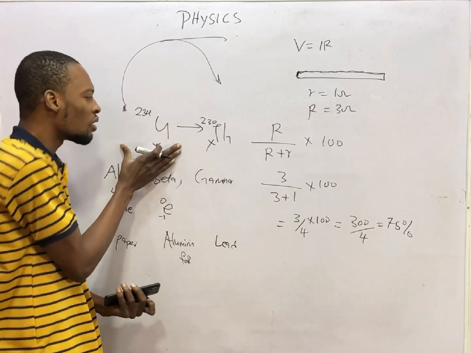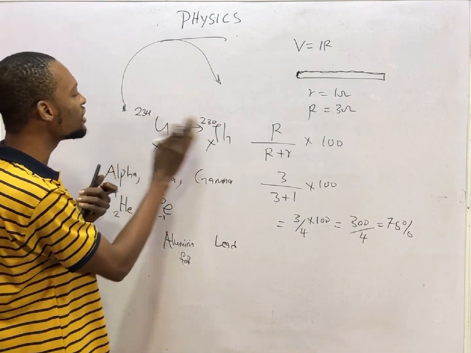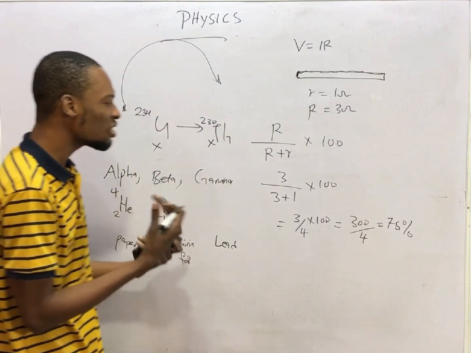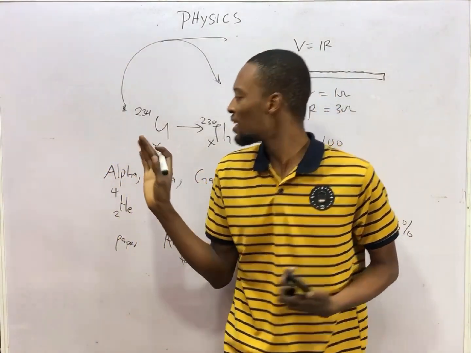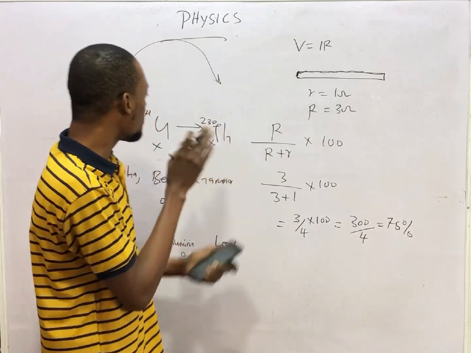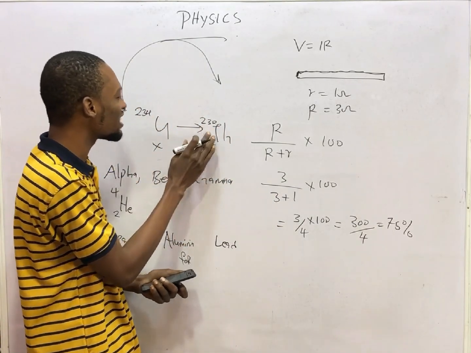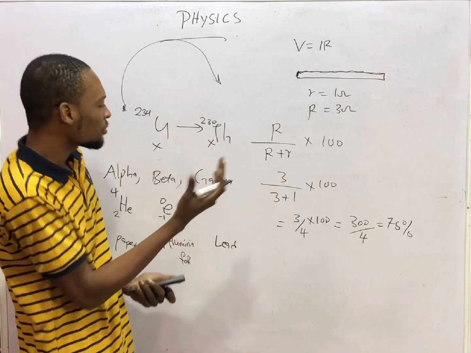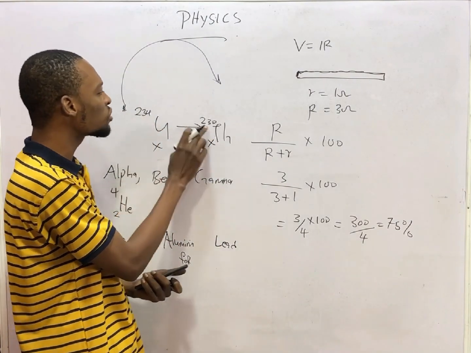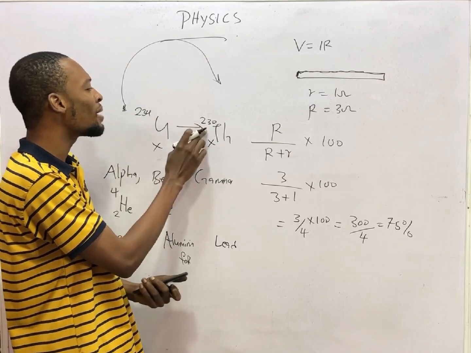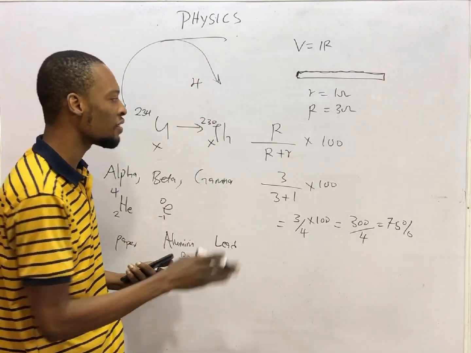They say uranium emits radiation, so it disintegrated from this to that. They did not give us info about the atomic number. We don't care, but let's see the mass number. The mass number changed from 234 to 230. How much mass is lost? 234 to 230. 234 minus 230 is 4, which means the mass has reduced by 4.